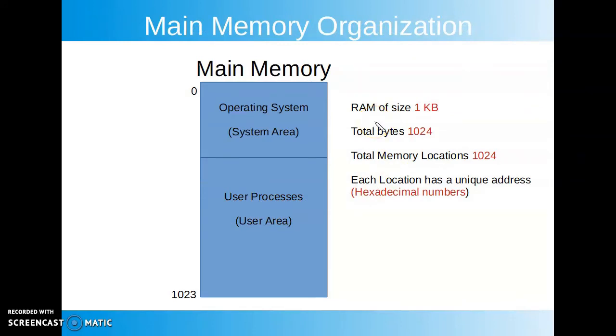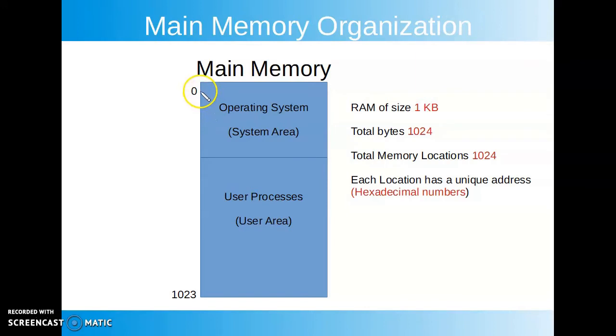So suppose the size of our main memory is 1 kilobyte, it means the total number of bytes present is 1024. If we consider one byte as equivalent to one location, then our main memory of size 1 KB has 1024 different locations. We need 1024 different addresses to represent these locations.